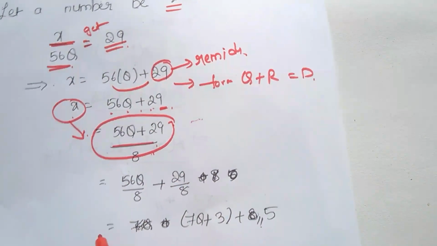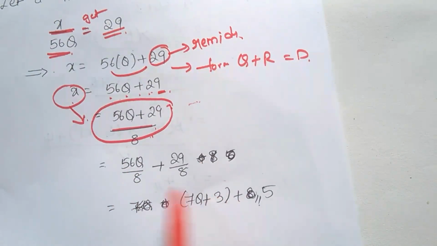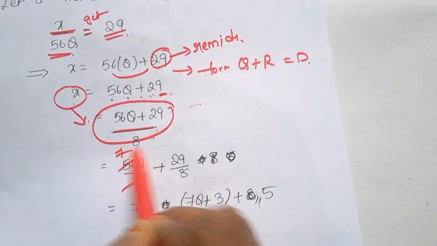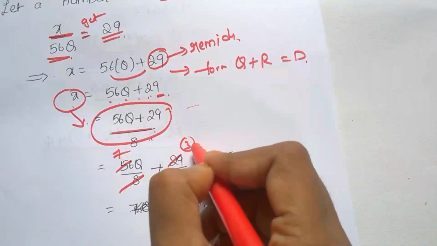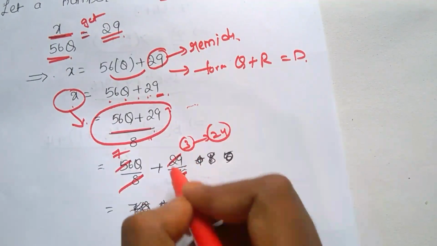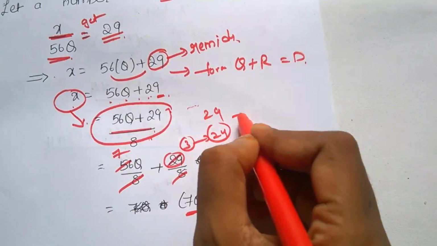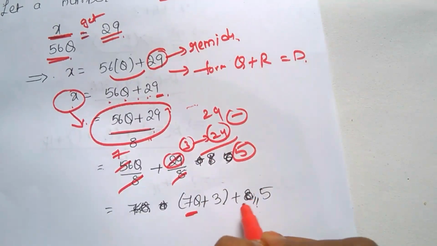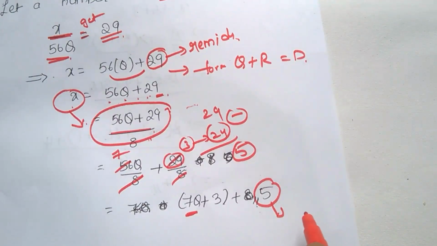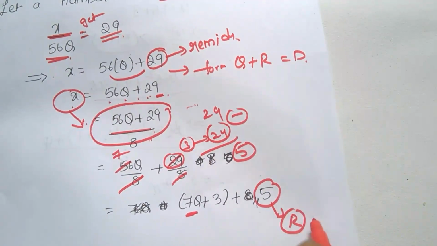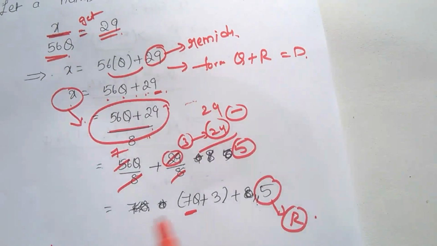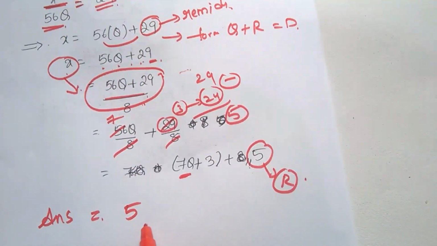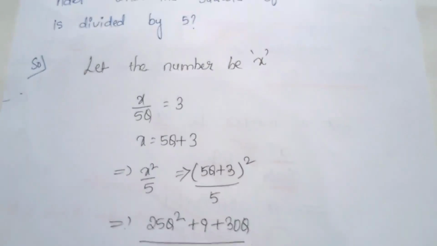Okay, next, 56 quotient plus 29, it will be expanded. 8 sevens are 56, and 8 threes are 24. Subtracting, the remaining is 5. So 5 is the remainder. So the final answer is remainder 5. He's asking for the remainder in the question also, so proved. Okay, next question.